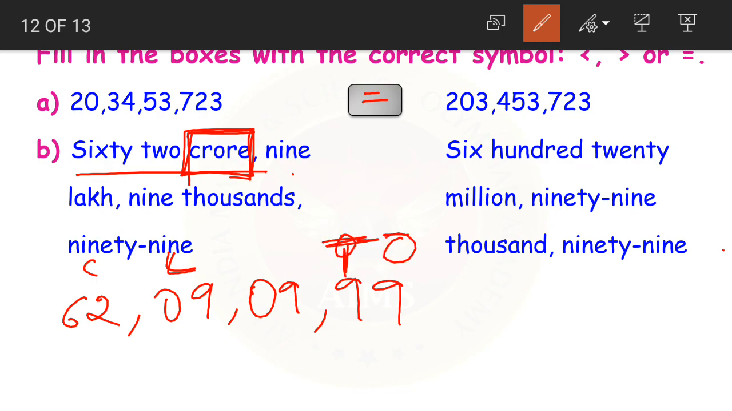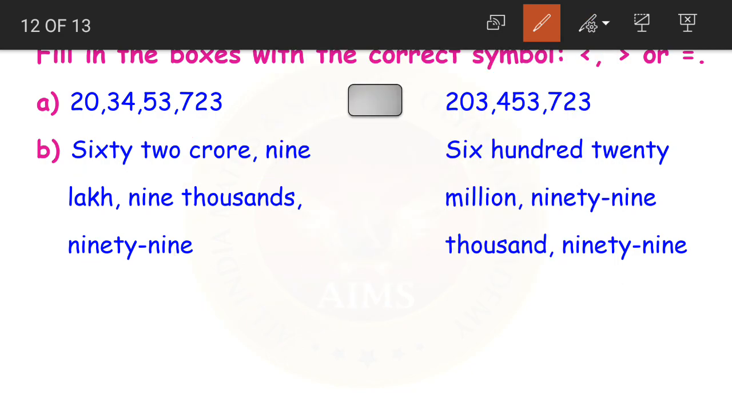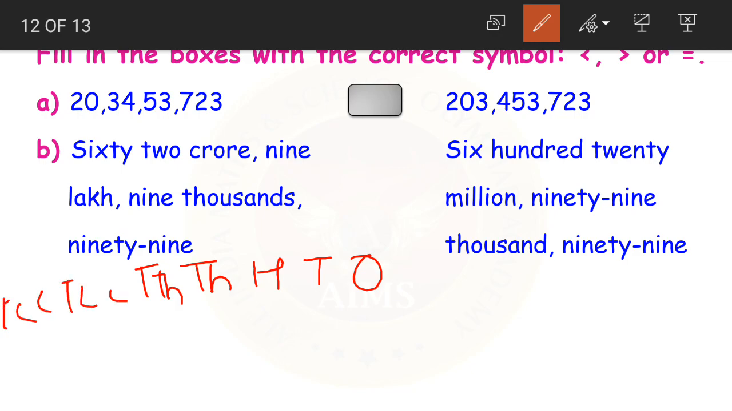Ones, tens, hundreds. Sorry children, I'll explain you clearly. 62 crores, right? So first we'll write the place values here: 10,000, lakhs, 10 lakhs, crores and 10 crores. Now, first we are having 62 crores. So in the crores period we are having 62.